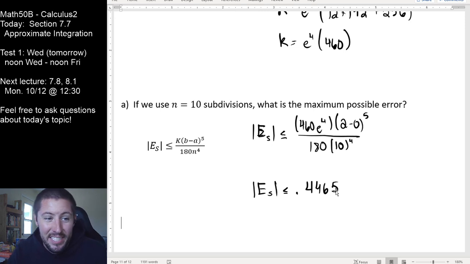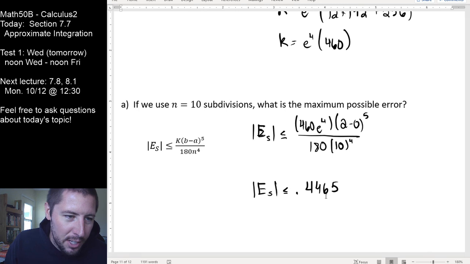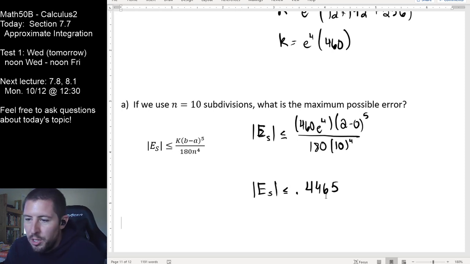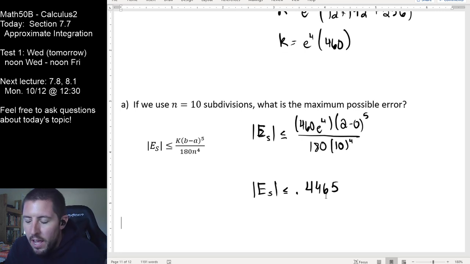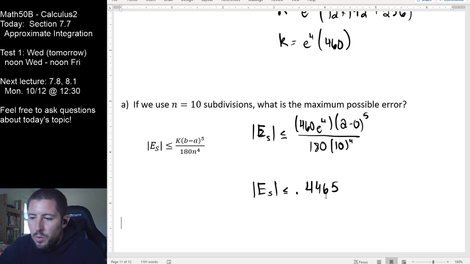And the answer is, it's really tough for us to tell because I don't know if the solution that we should be getting for our integral is some gigantic amount of area or some small amount of area, right? If the total area under the curve from 0 to 2 is like 1, then this is a massive amount of error. Then this is like 44% error right there, right? So I do think another thing that's worthwhile to do in these cases is go to Wolfram Alpha and get their estimate for it, and then do more of a percent error instead of an absolute error, which is what we're getting right here.